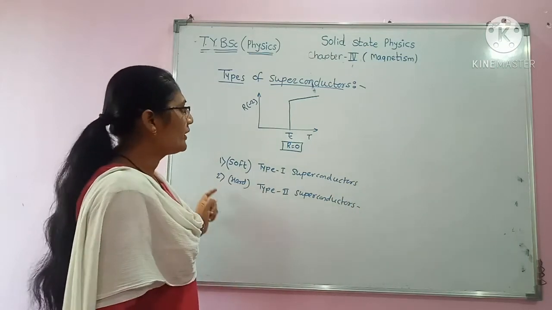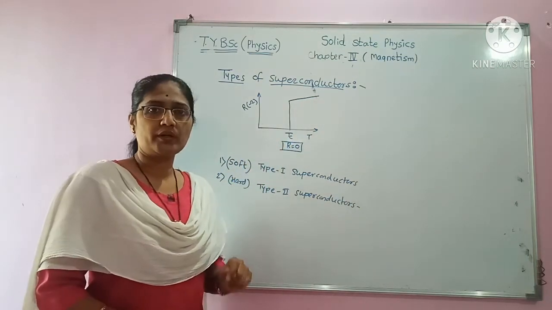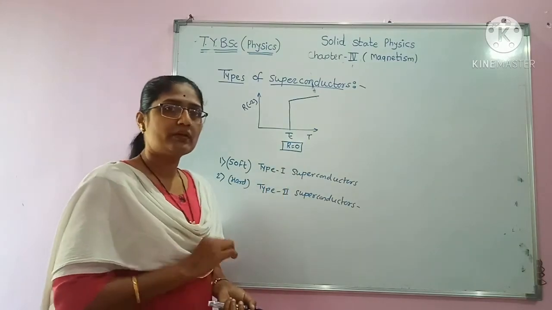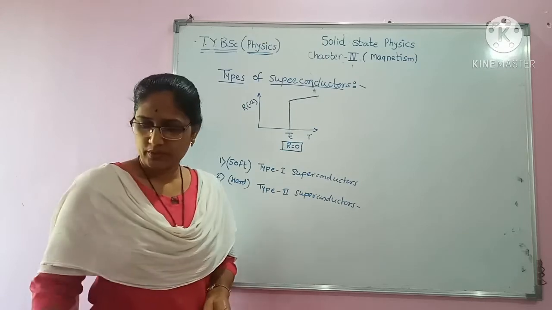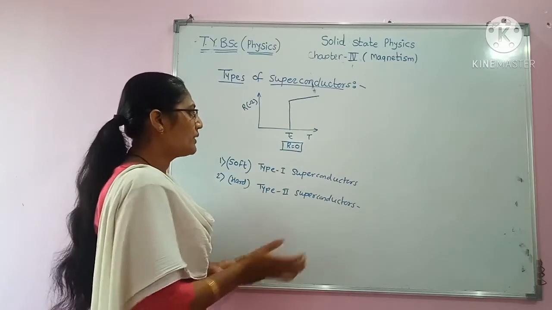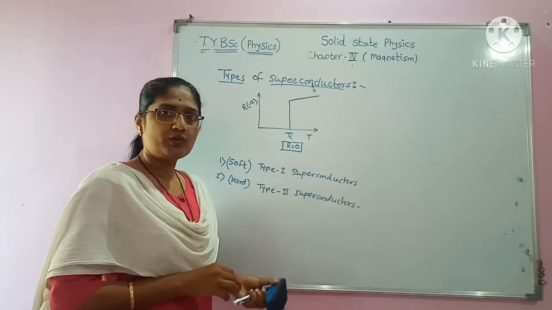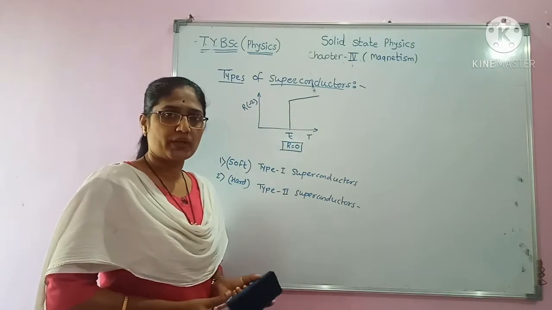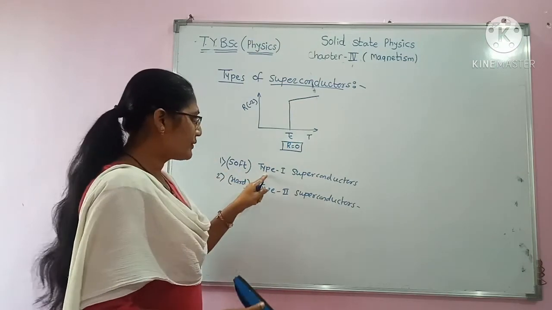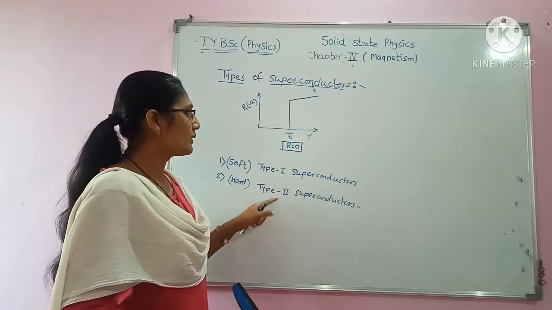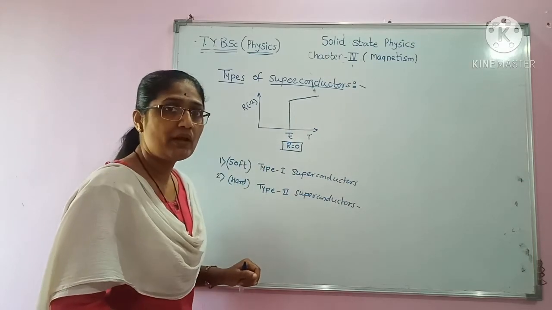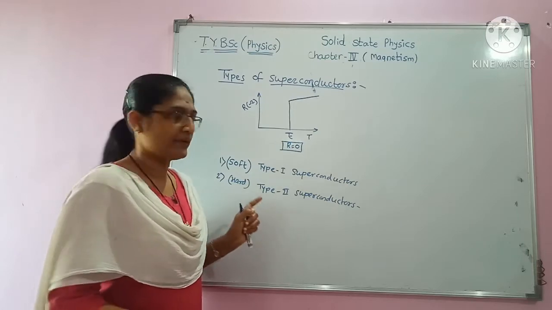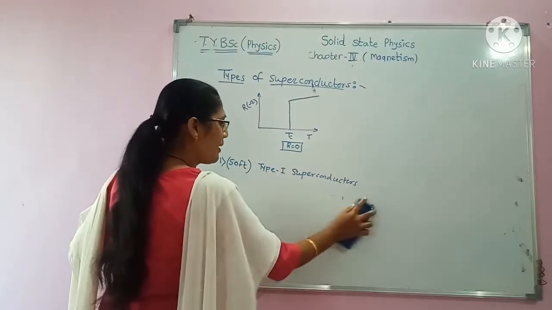So, in both the types, the phenomena of superconductivity will remain the same. It means that at transition temperature, these materials are going to convert into the superconducting form. Above transition temperature, they will show the normal nature, and below transition temperature, they will be in superconducting form. So, in type 1 and type 2 superconductors, the behavior of the material will be the same, but the only difference lies in their Meissner effect.